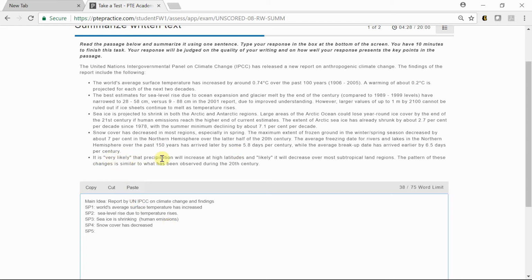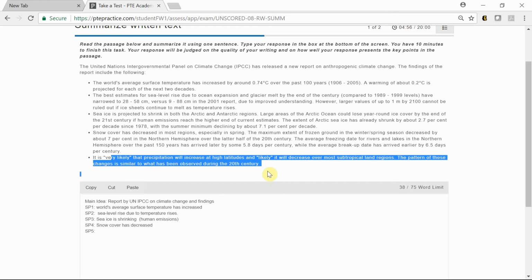It is very likely that precipitation will increase at higher altitudes and likely it will decrease over most tropical land regions. The pattern of these changes is similar to what has been observed during the 20th century. Okay, so precipitation will increase in higher latitudes likely,